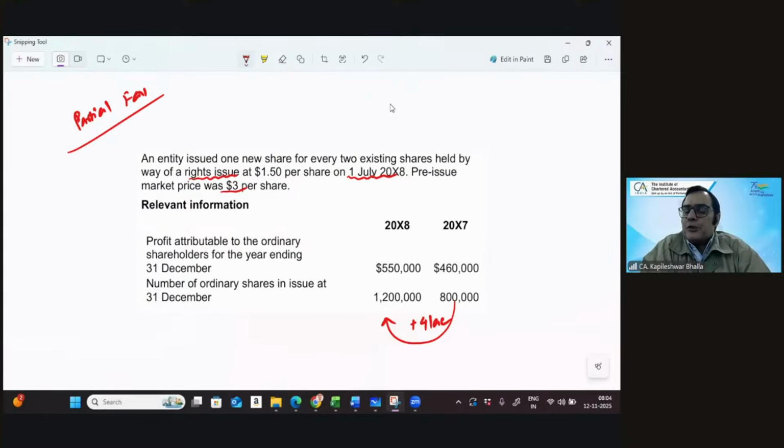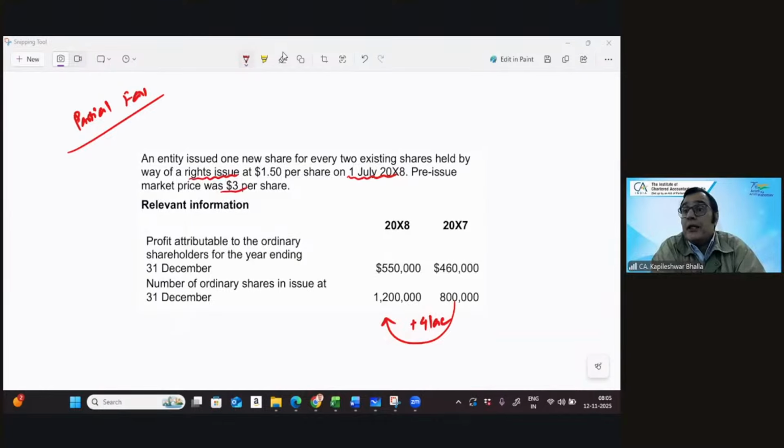Let me quickly put another question to you. The market price of the share before the right issue is 3 and the right issue price is 1.5. I'm making a statement. Please watch this carefully. Is it right or wrong? Can I say I did a favor to the shareholder to the extent of 1.5? 3 minus 1.5, the difference of 1.5, is the favor given to the shareholder? Yes or no? The price of the share was 3 rupees and it became 1.5. Is that the favor to the shareholder? And I get the answer yes.